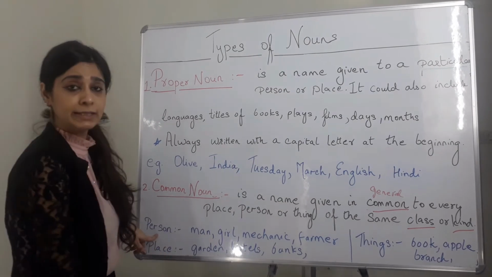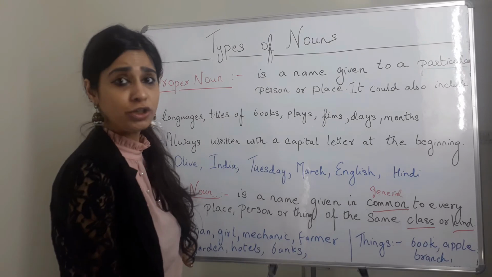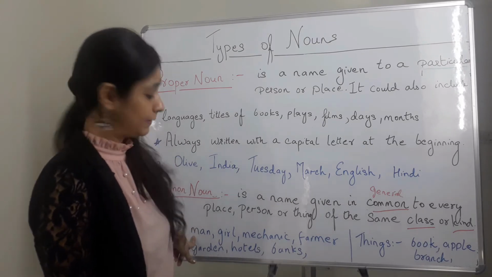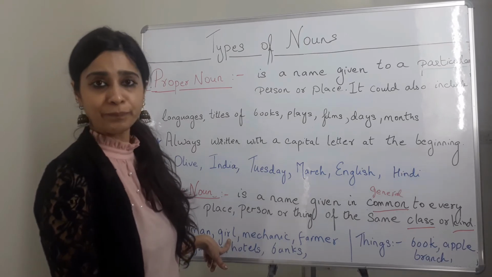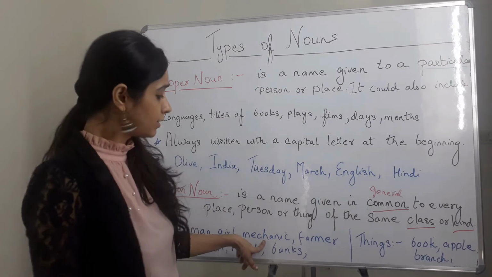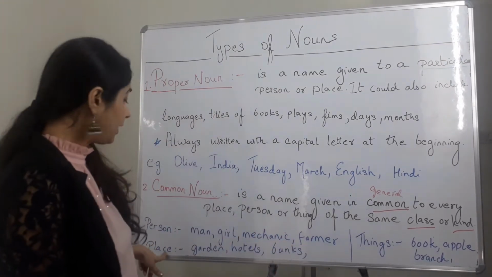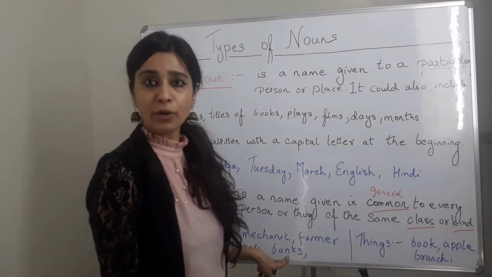Okay, let's see some examples over here. In terms of person, a man. Now, a man could be Ramesh, Jordan, George, right? Girl, again, girl could be Olive. Then Isha, okay? Mechanic, well, there are several mechanics in this world. Farmers, place, garden, hotels, banks, right?